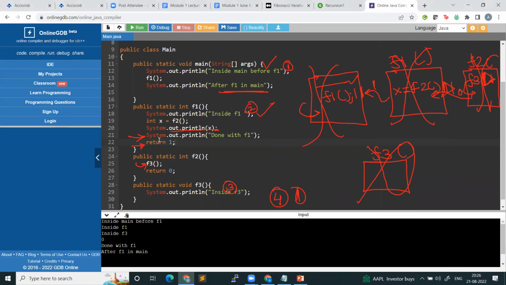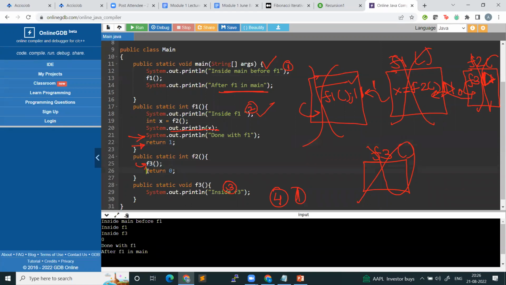Okay, see what is happening, guys. Inside main before F1, the first line, then you made a function call to F1. So F1 starts running. You print inside F1. Then you make a call to F2. So you go to F2. Inside F2, the first call you make is to F3. So you go to F3. Then you print inside F3. Now you return from here and come back to F2.